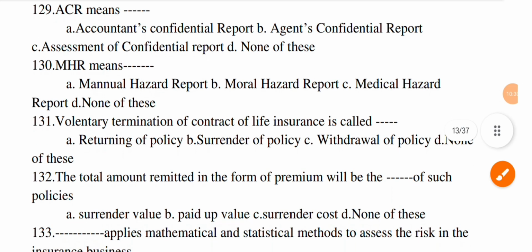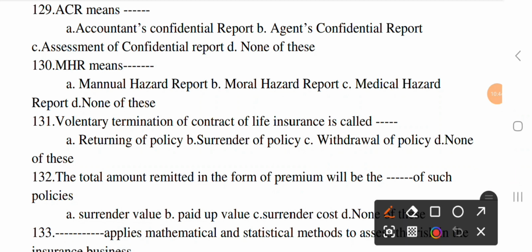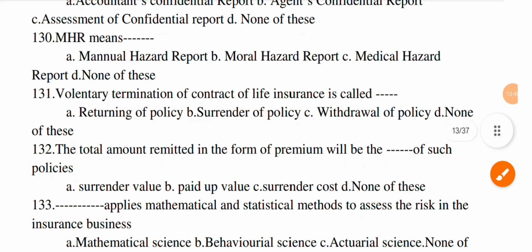Next question. MHR means dash. Option A, manual hazard report. B, moral hazard report. C, medical hazard report. And D, none of these. The correct option is B, moral hazard report.